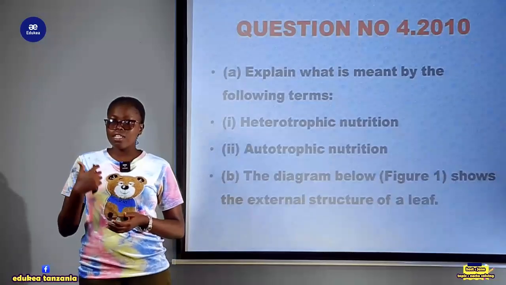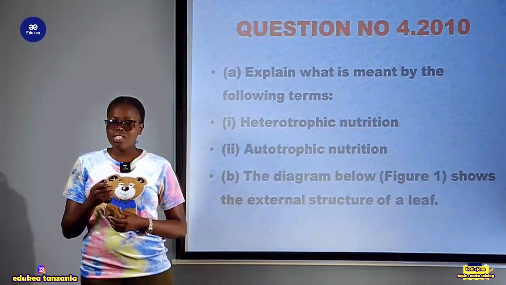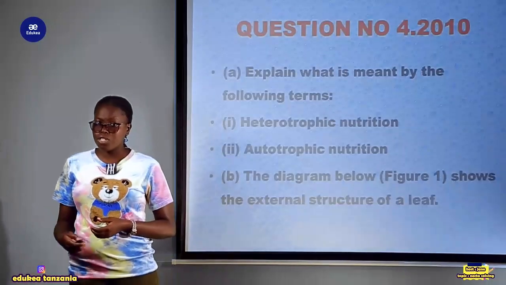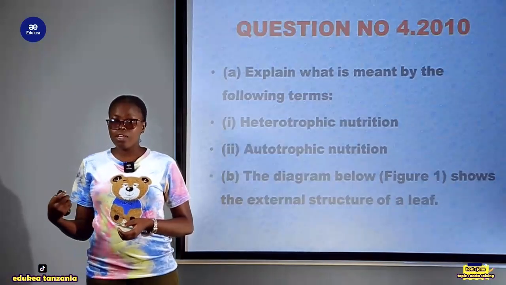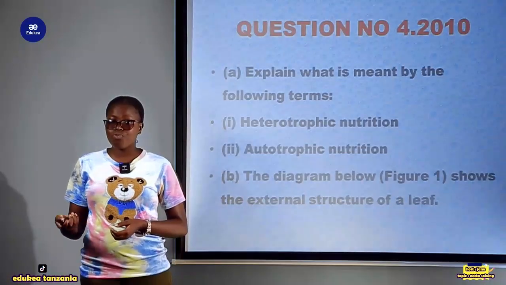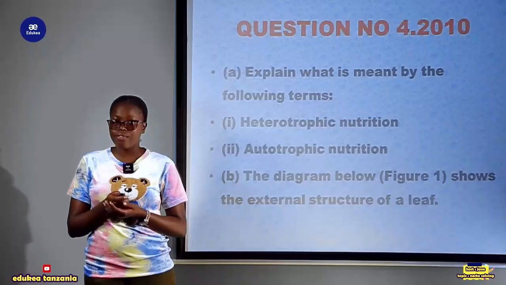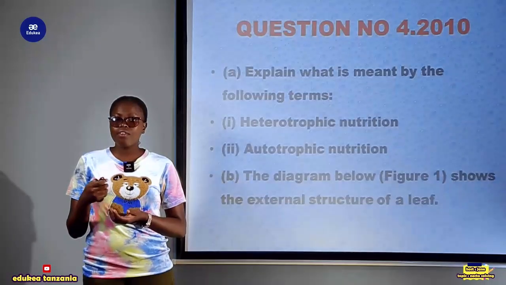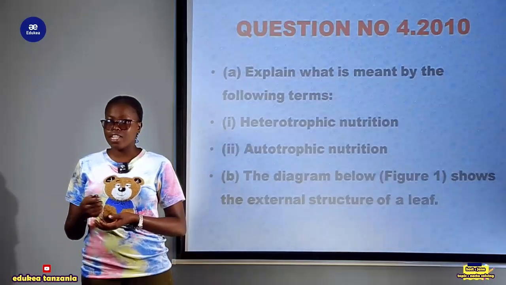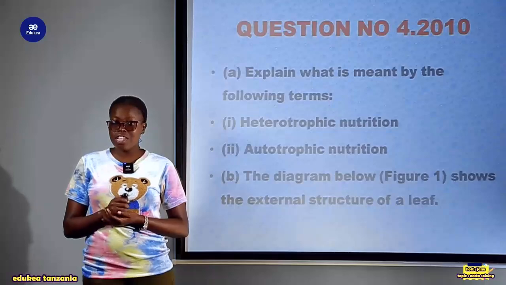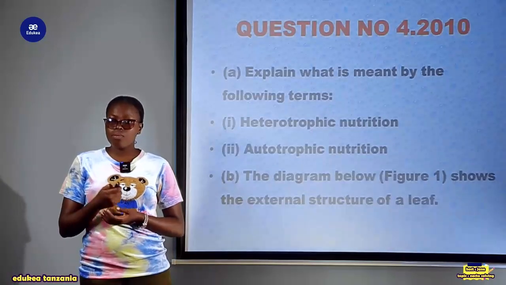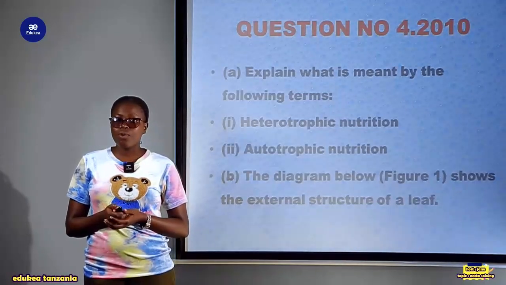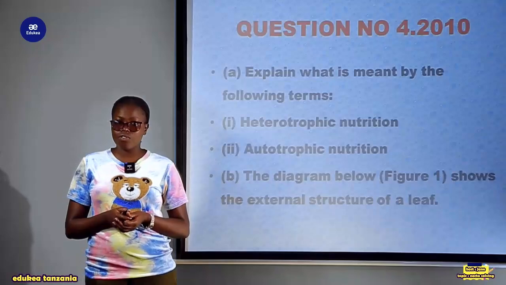You know that the main purpose of nutrition is for living organisms to feed so as to survive. And they feed on a variety of foods which contain a variety of nutrients. This is known as nutrition. So we have two main types of nutrition. We have the autotrophic as well as the heterotrophic nutrition.